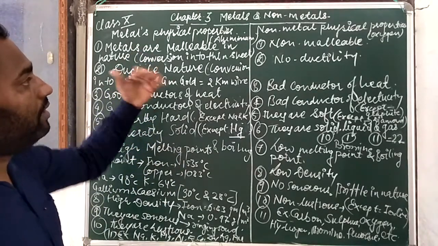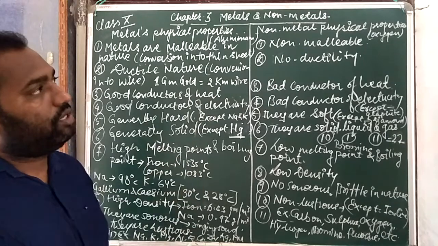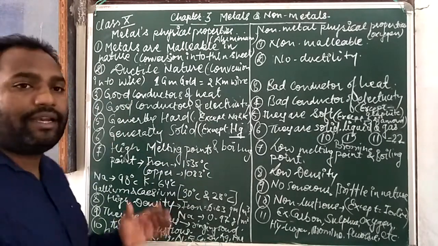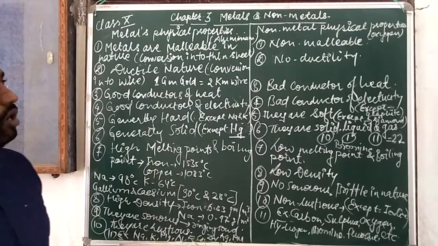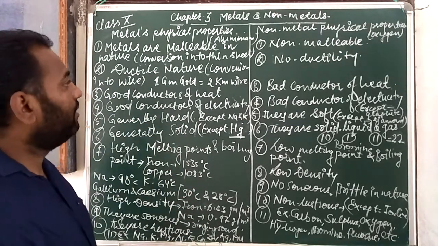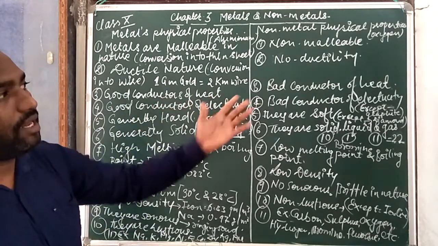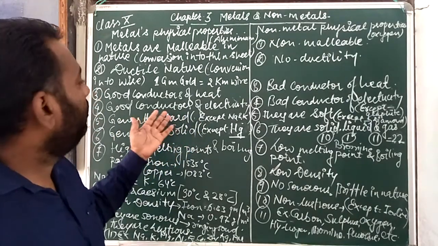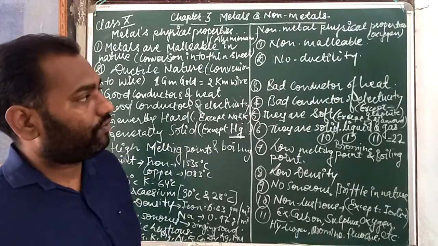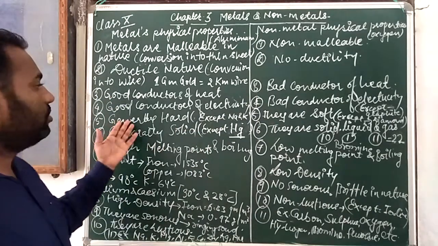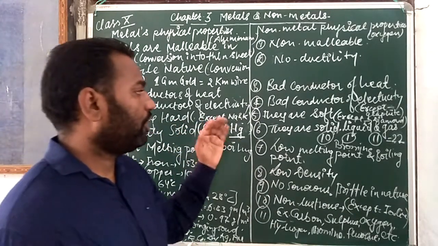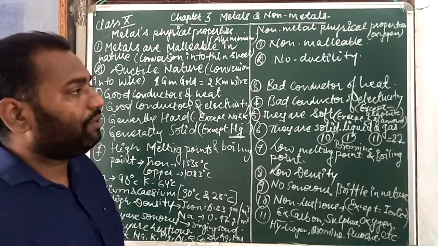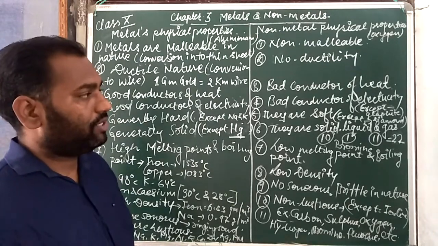So, the most abundant metal is aluminum, and the most abundant non-metal in our earth crust is oxygen. Metals are malleable and ductile in nature. Non-metals are non-malleable and non-ductile in nature. Metals are good conductors of heat; non-metals are bad conductors of heat. Metals are good conductors of electricity; non-metals are bad conductors of electricity except graphite. Metals are generally hard except sodium and potassium, because we can cut them with a knife. Non-metals are soft except diamond, because diamond has a very high hardness.